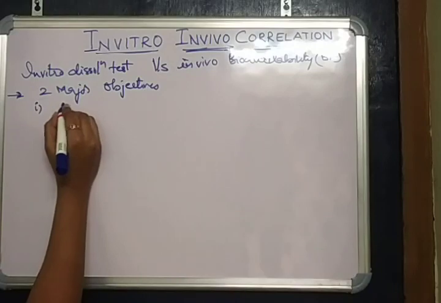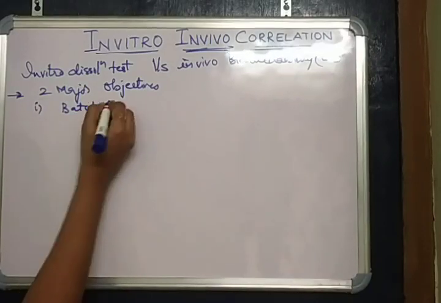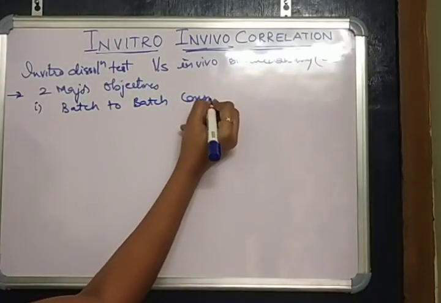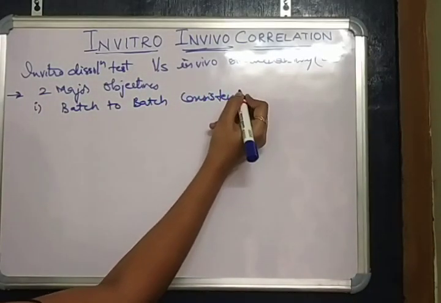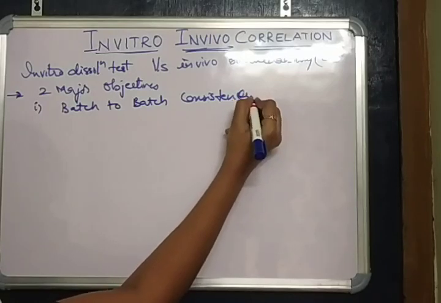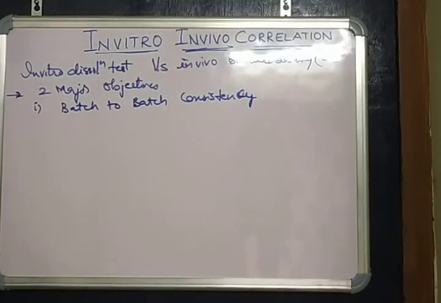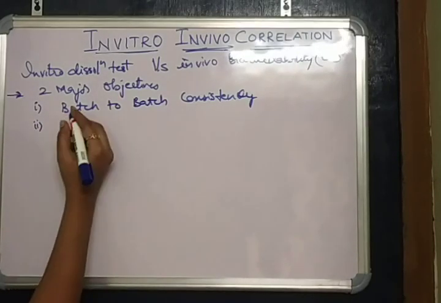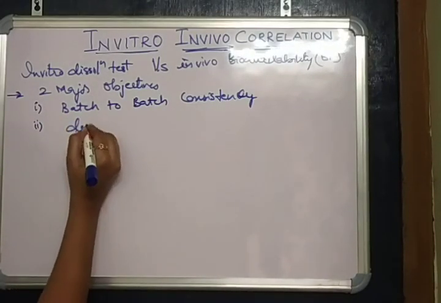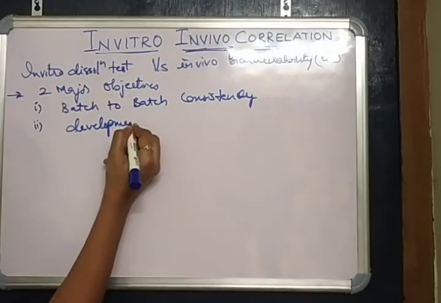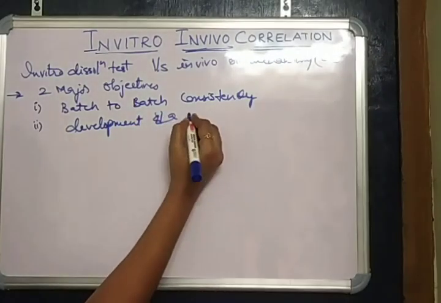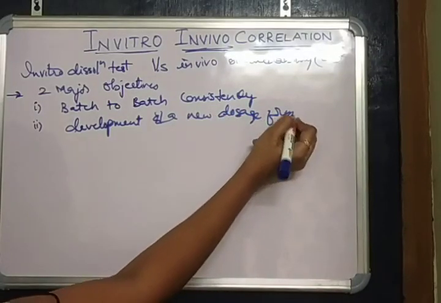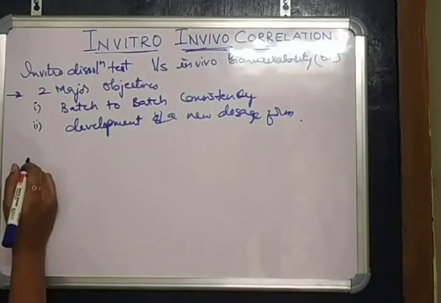First one is to ensure batch to batch consistency in physiological performance of a drug product, and second one is in development of a new dosage form with desired in vivo performance.